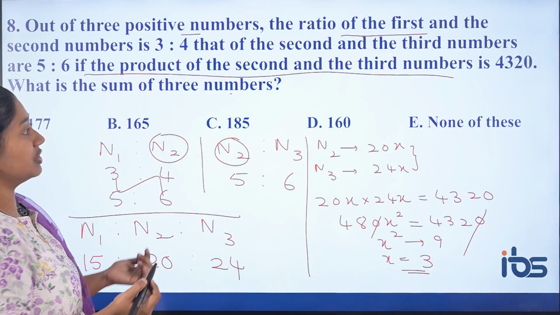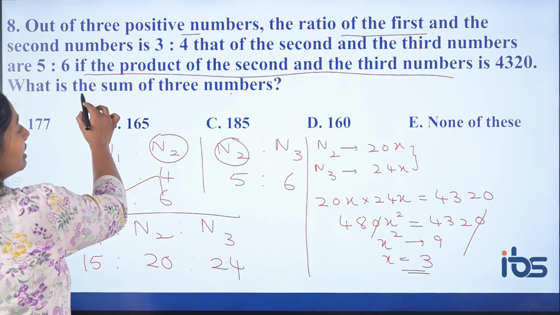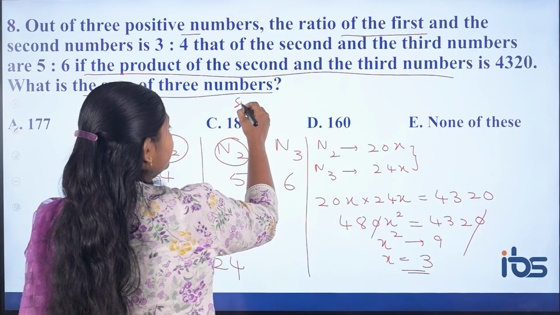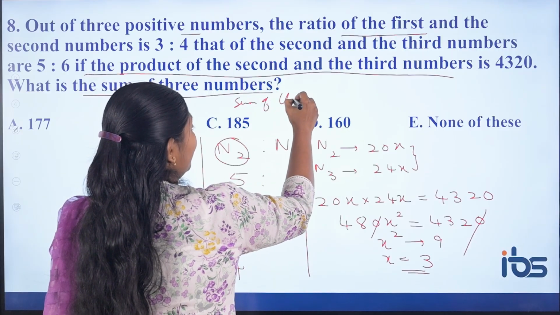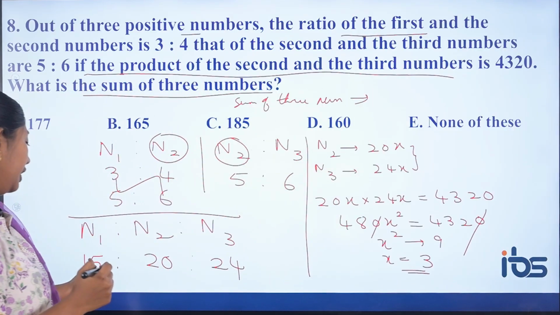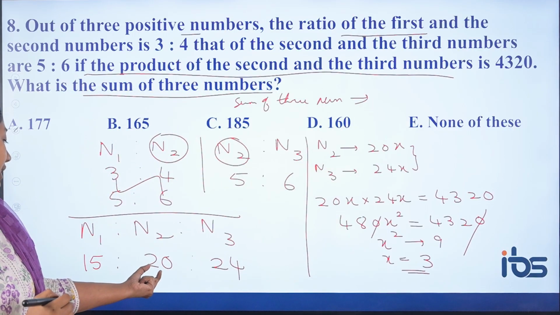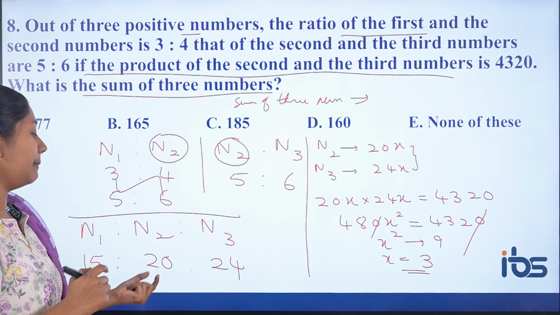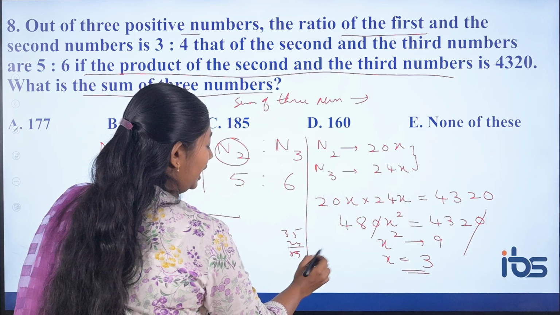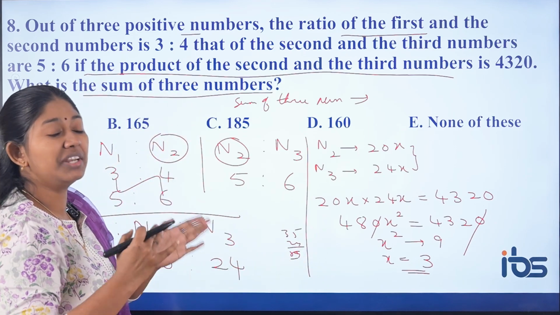So what have they asked us to find? They asked us to find the sum of the 3 numbers. So what is the sum of the 3 numbers? It is nothing but just adding these numbers. What are you going to get? 15 plus 20, 35. 35 plus 24, you are going to get 59. So 59x or 59 parts.